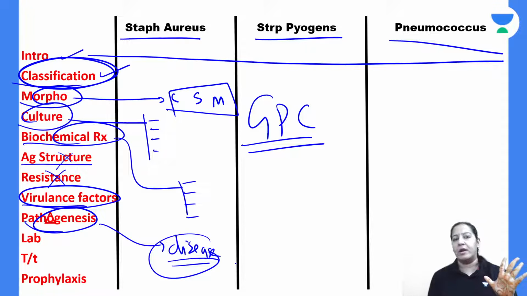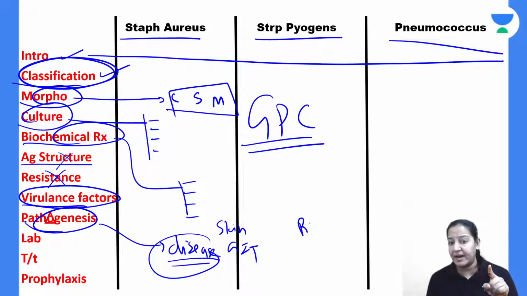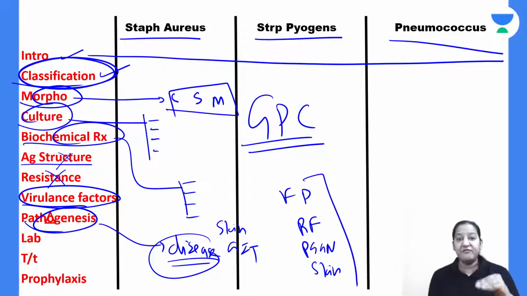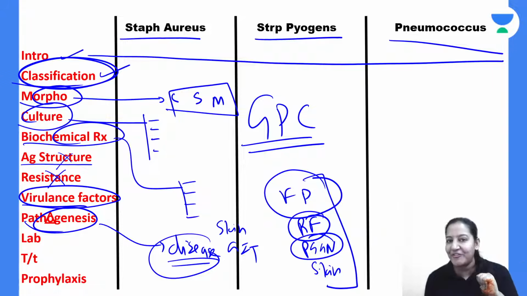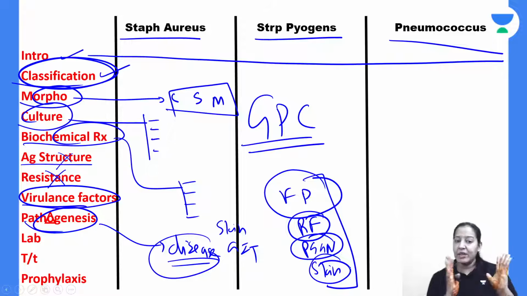Now you see the diseases of all. Suppose Staph aureus causes skin diseases and GIT diseases, that is food poisoning. Streptococcus pyogenes causes cardiac disease, that is rheumatic carditis or rheumatic heart disease. It causes post streptococcal glomerulonephritis, that is renal disease, and it also causes skin disease. It also causes food poisoning. So it is coming in four systems. It is coming in GIT because it causes food poisoning, in CVS because it causes carditis, in the renal system because it causes glomerulonephritis, and in the cutaneous system, the skin, also, because it causes various pus forming lesions in the skin and respiratory tract. In this way you are going system wise also. We can cover bacteriology in both manners, bacteria wise and system wise.